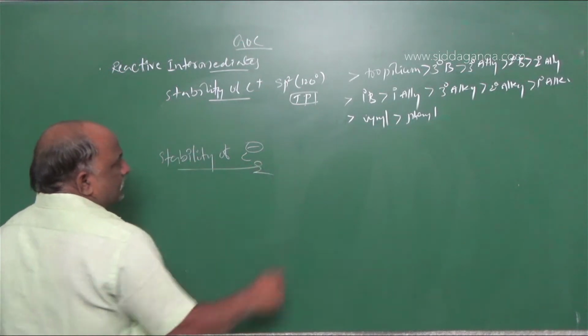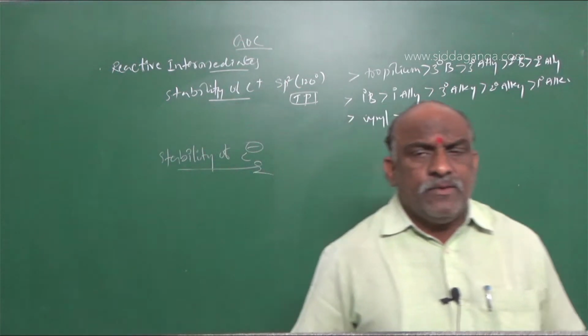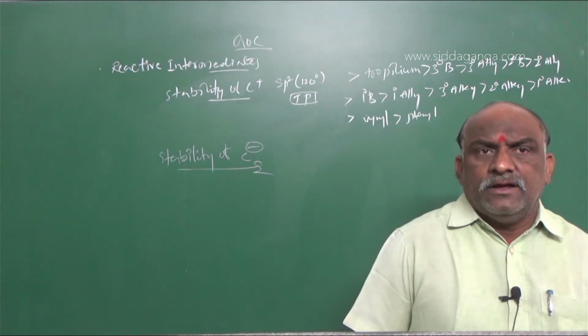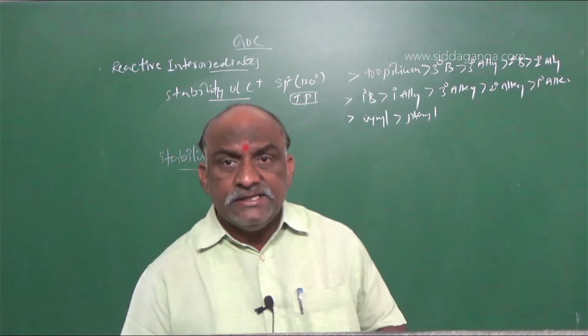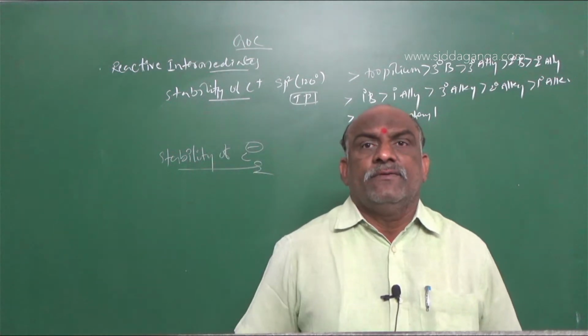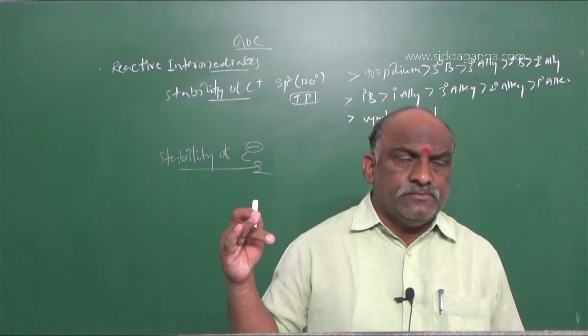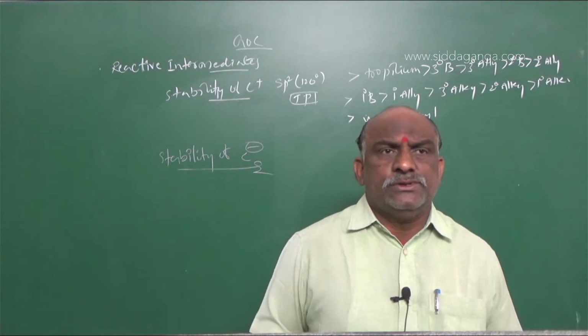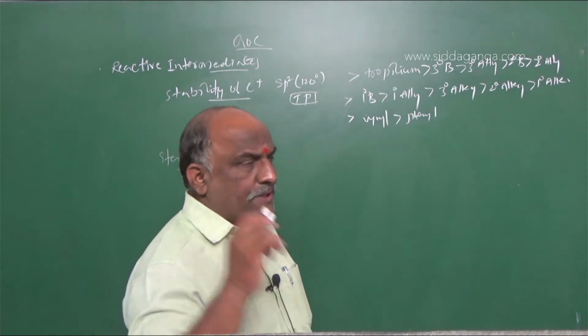Stability of C minus: remember one point regarding this, which carbanion is more stable and which carbanion is least stable. We have to find according to some points.